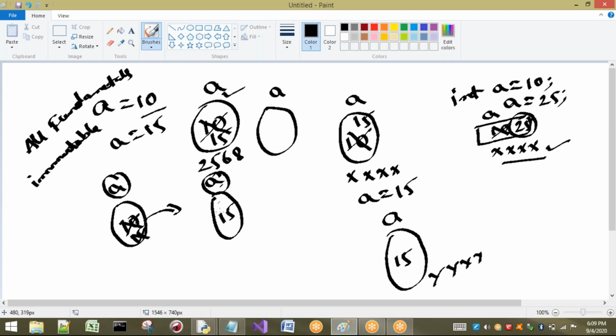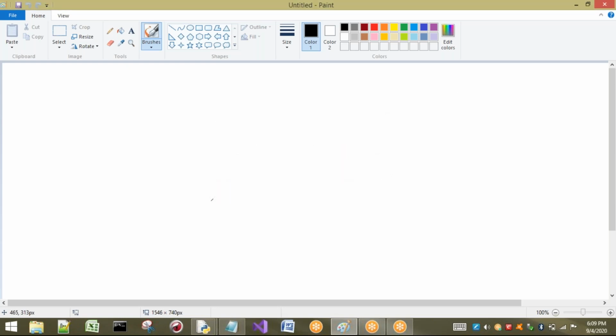It is going to create one more object. Till now, a is referring to this object, but now a will not refer to it. a is going to refer to the new object. We will see a few more examples so that you can understand clearly. You may get some doubts here, and I will clarify that.